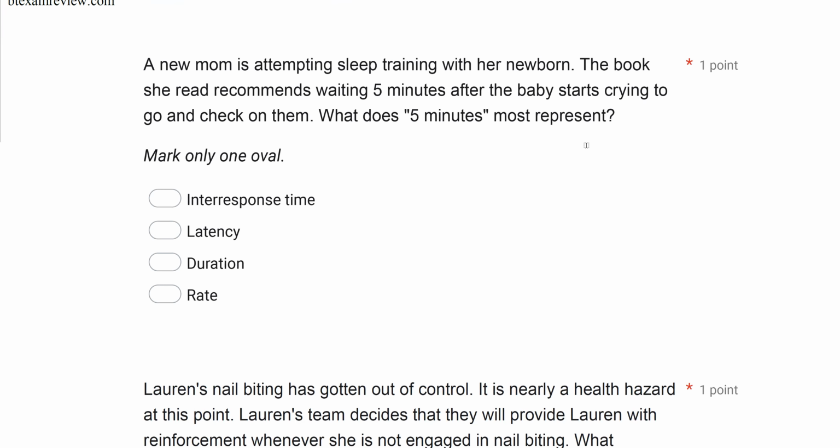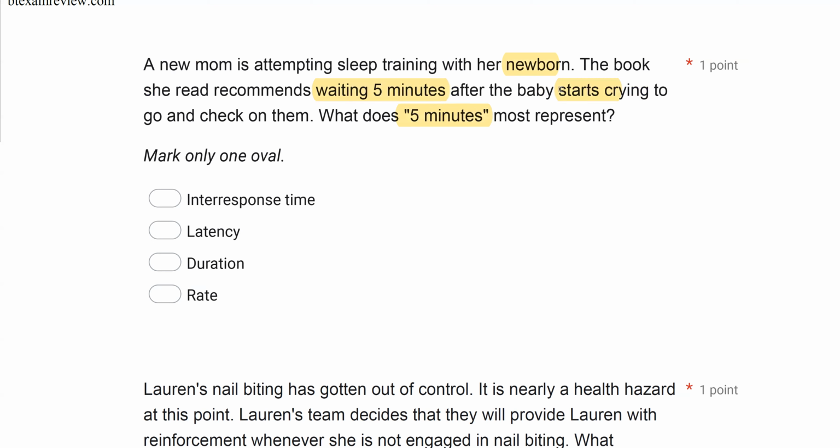A new mom is attempting sleep training with her newborn. The book she reads recommends waiting 5 minutes after the baby starts crying to go and check on them. What does 5 minutes most represent? All right, so the question is telling us to look at the 5 minutes. So let's break down the situation and what is the 5 minutes relative to? Well, we know the new mom is trying to sleep train the newborn. She reads a book that says she needs to wait 5 minutes after the baby starts crying to go and check on them. So if we look at this, the baby crying is the SD.